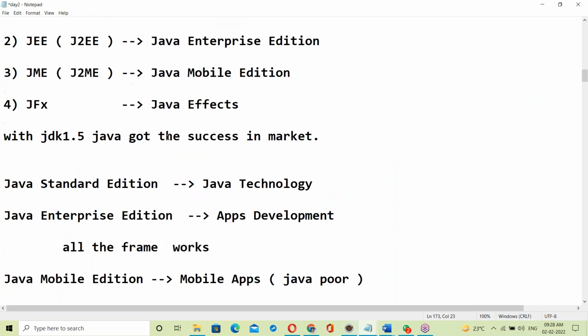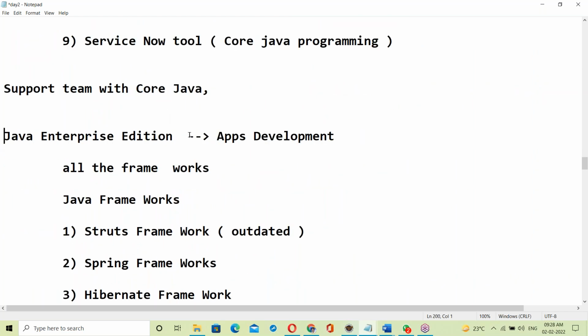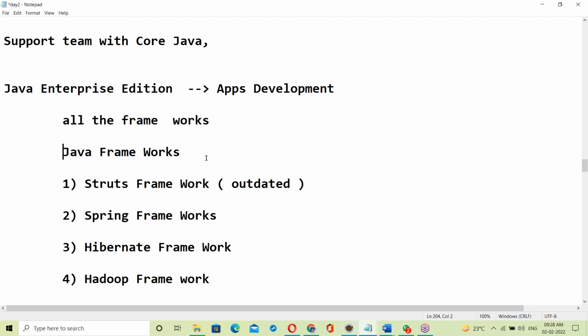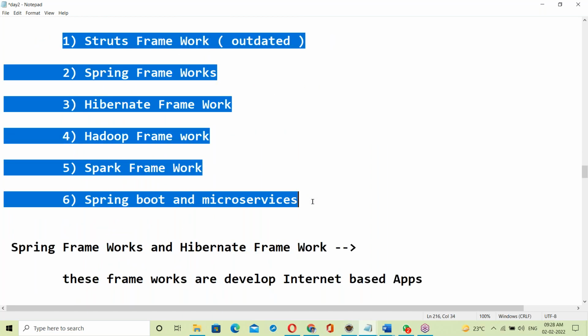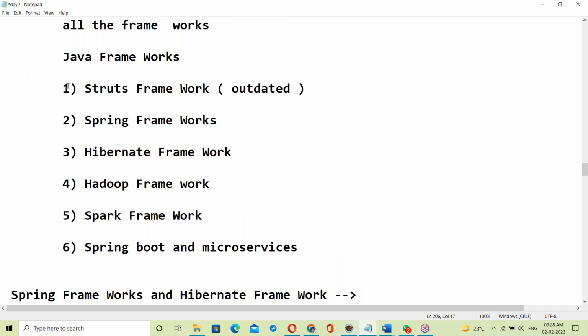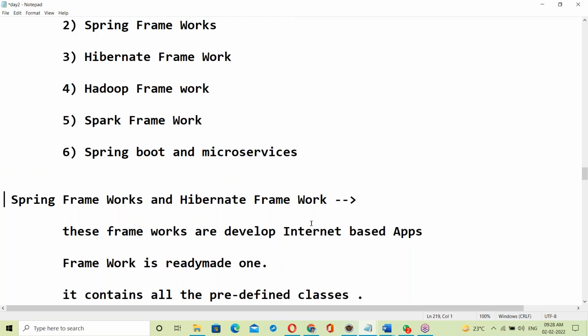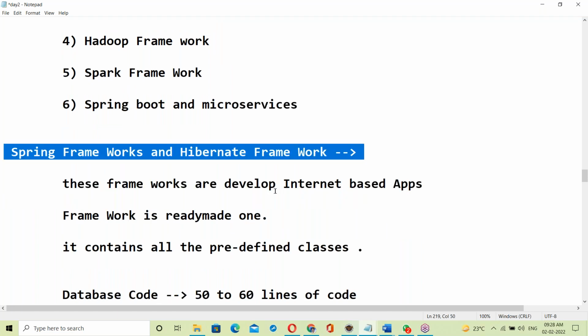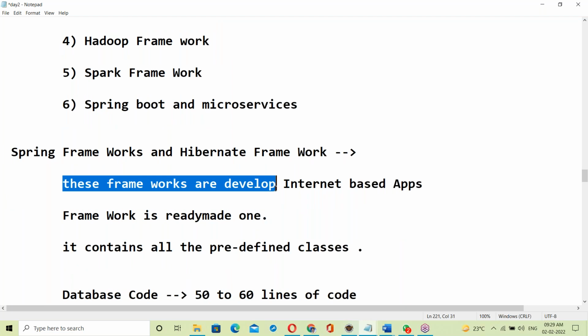Next, frameworks. These are the Java frameworks. The Struts framework is almost outdated, no one is using it. Now Spring and Hibernate frameworks are used to develop internet-based applications.